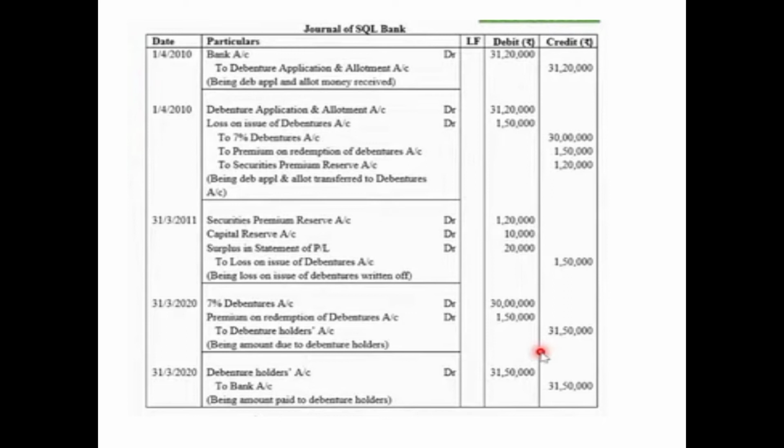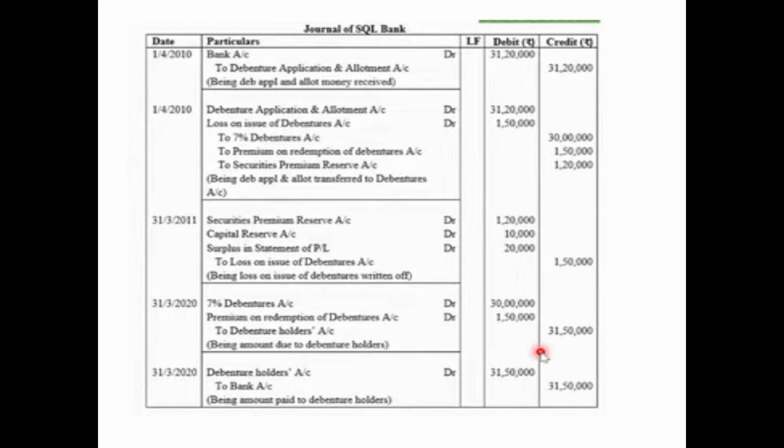In the very same year, this loss of 1,50,000 will be written off. So on 31st March 2011, securities premium reserve account will be used, the amount of 1,20,000. So securities premium reserve account will be debited with 1,20,000. Then we have a capital reserve of 10,000 also. So this can also be utilized to write off these losses. So capital reserve account debited 10,000.